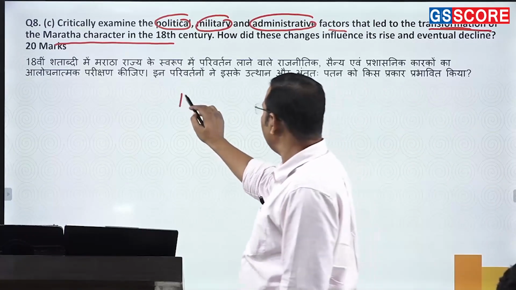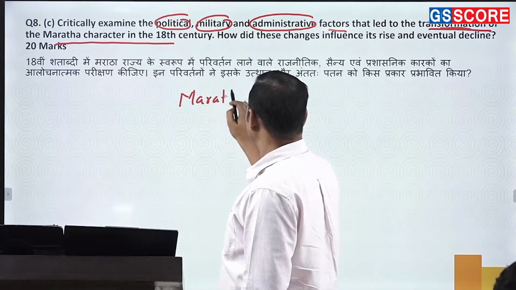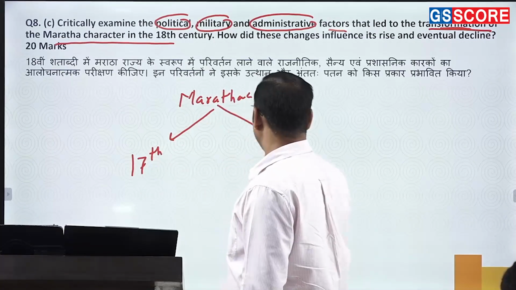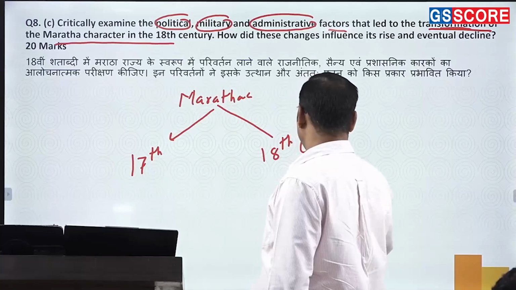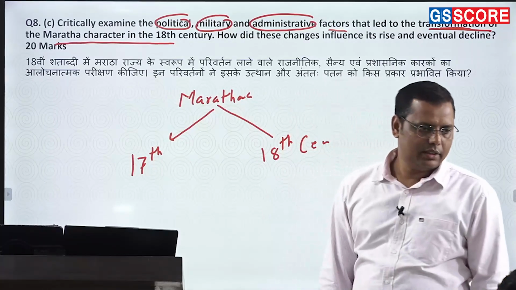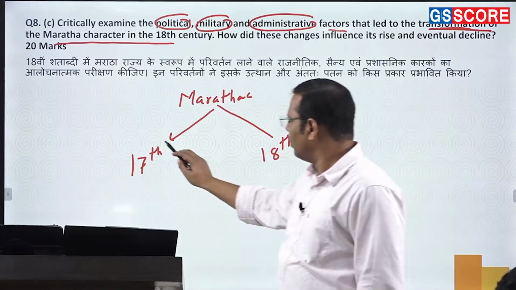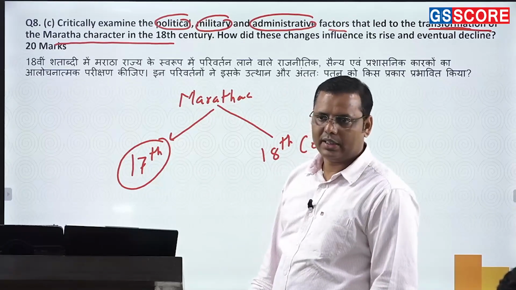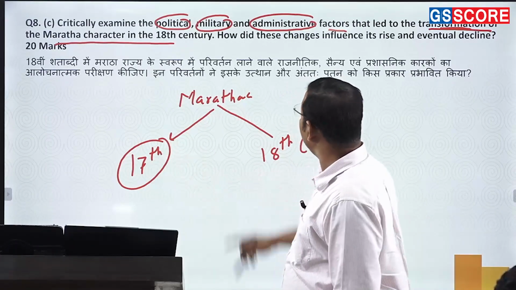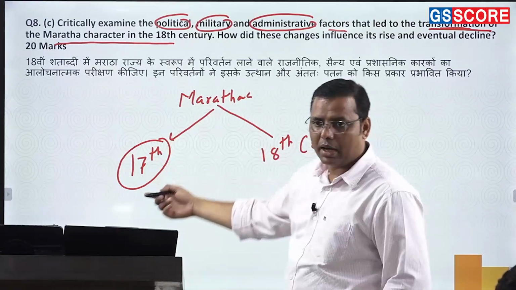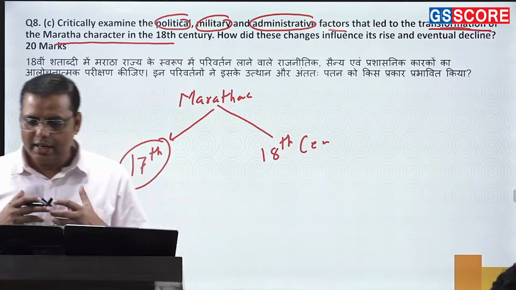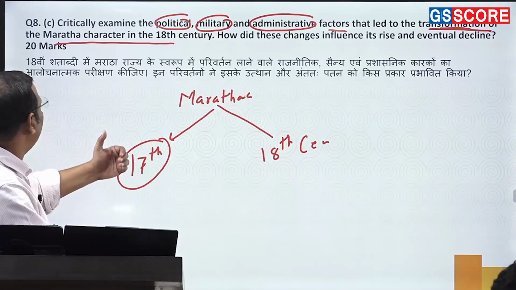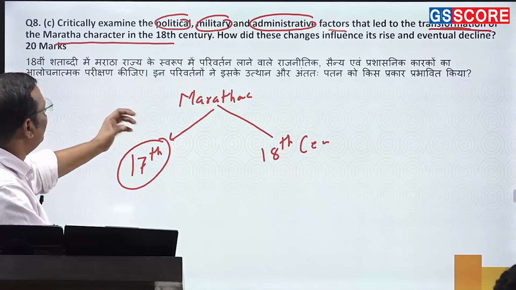The Marathas in the 17th century and the Marathas in the 18th century: there is a drastic difference between the two. In the 17th century, there is Hindu Swaraj, guerrilla warfare and all these kinds of things. Some social factors are also there, like the Maharashtra Dharma. But in the 18th century, the character got drastically changed. And here you'll find various political, military and administrative factors.